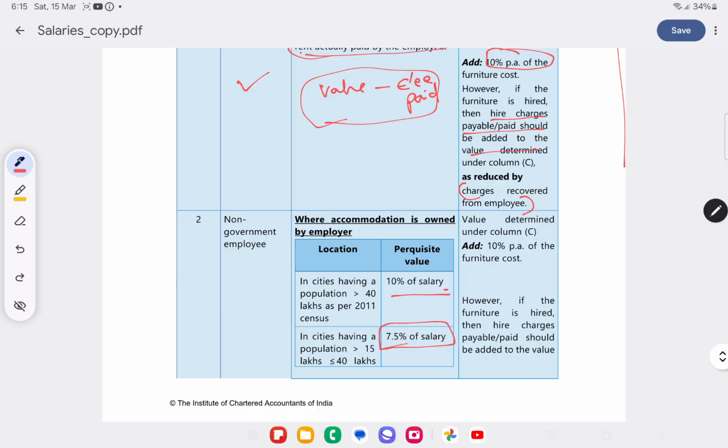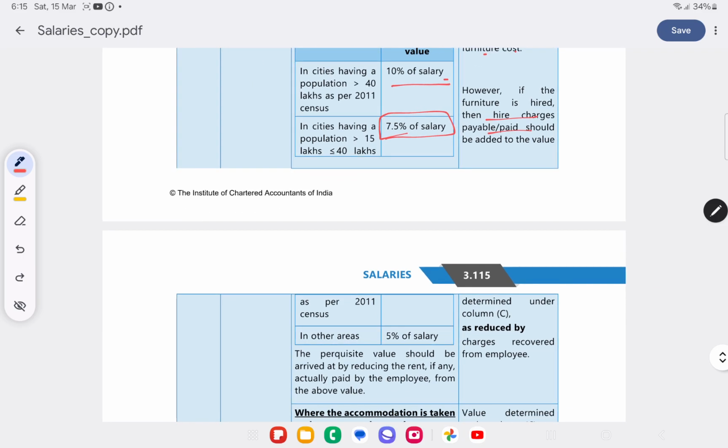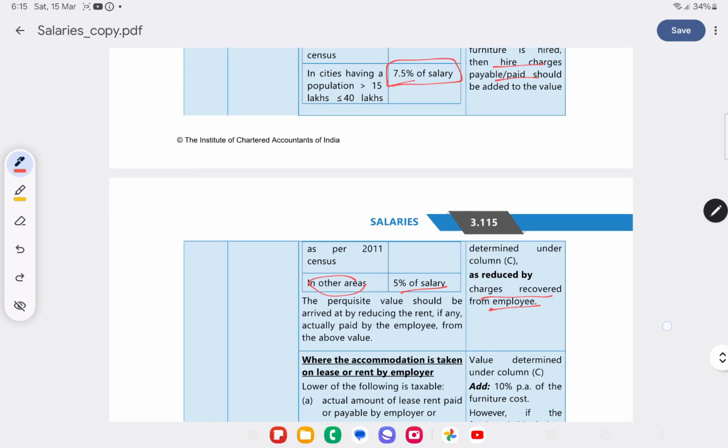This value is determined if it is unfurnished. If it is furnished, value determined under column C plus 10% of the furniture cost. If higher charges are paid, the higher charges will be added to the value, as reduced by charges recovered from the employee. What if it is in other areas? Then 5% of salary will be the perquisite value.